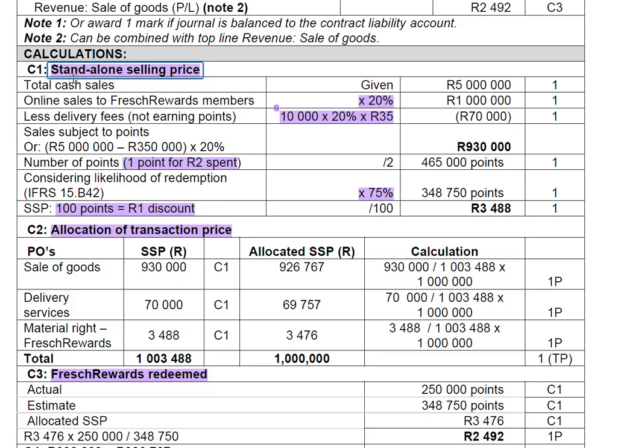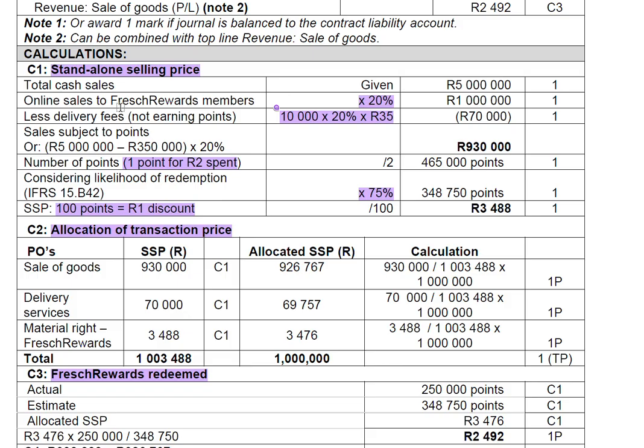Now, let us see what happens. They're saying they have total sales. Total sales were given at 5 million. You can see just by bringing in the 5 million, you already have 1 mark. So guys, remember, all the information you're getting from the scenario, it's not going to come from the air, and for the information you take from the scenario, you're going to get 1 mark.